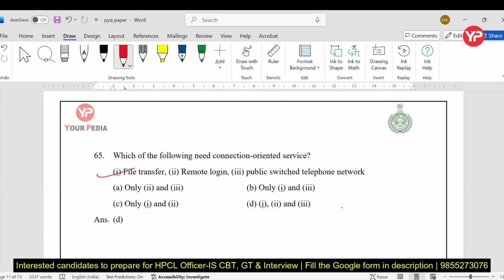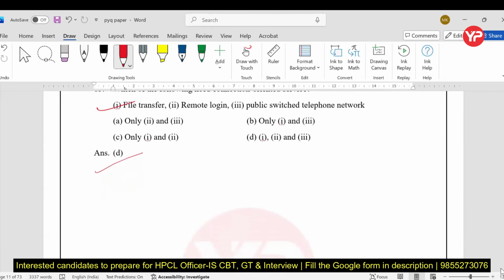A remote login protocol mainly uses Telnet, which requires continuous connection for interactive communications. So remote login is also true. Next one is public switched telephone network, PSTN. That also requires dedicated circuit connection. So all three, my dear students, all require the connection oriented service.